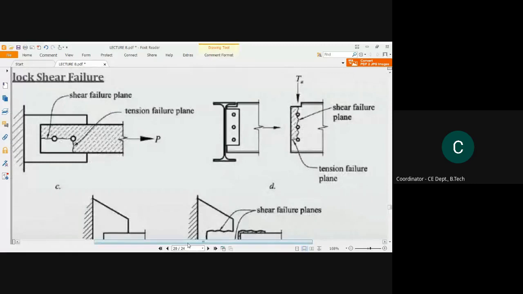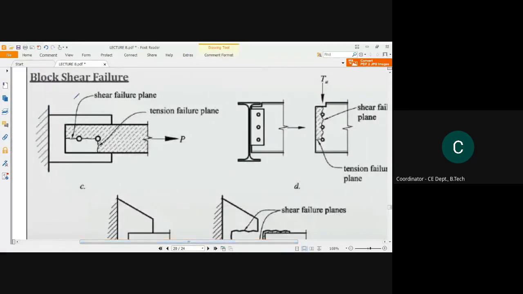Next, this is also called a block shear failure. See, this is a plate and this is another plate which has been connected with this primary plate with these two bolts.